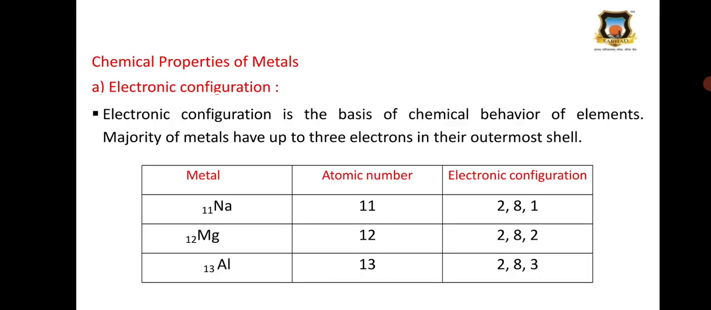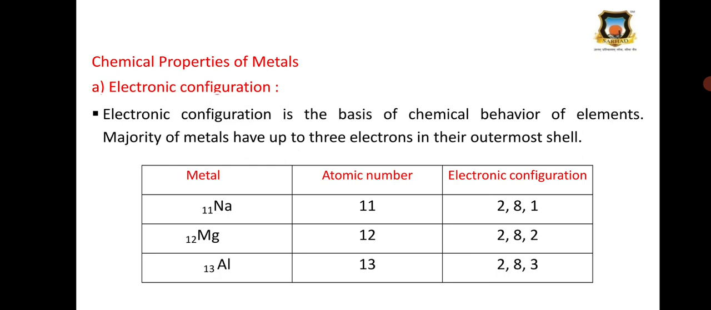Then chemical properties of metals. First is the electronic configuration. The electronic configuration is the basis of chemical behavior. That is, the number of electrons taking part in the reaction. So the chemical properties of any element depend on its electronic configuration. The majority of metals have up to 3 electrons in the outermost shell.